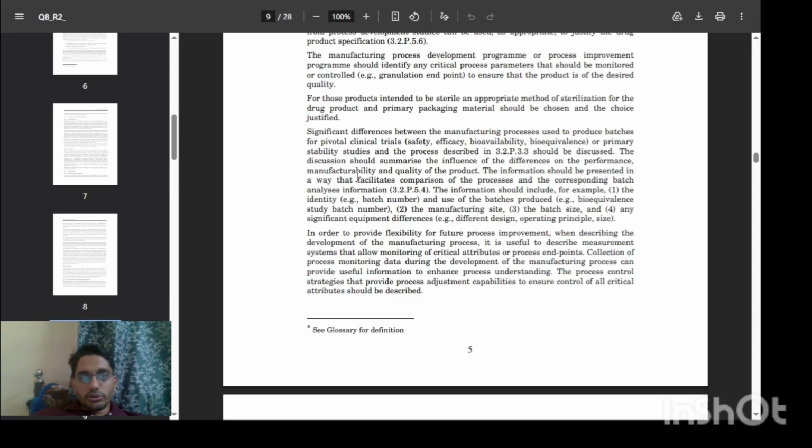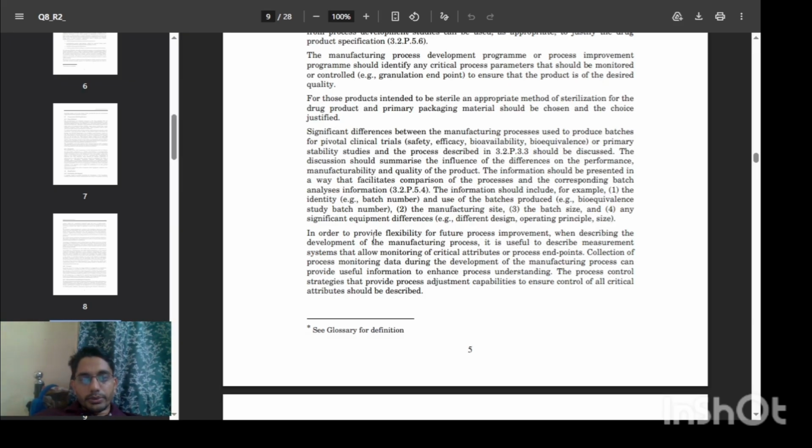The discussion should summarize the influence of the differences on the performance, manufacturability and quality of the drug product. The information should be presented in a way that facilitates comparison of the process and corresponding batch analysis information. The information should include the project name, the identity, that is batch number, use of batch as produced, that is the equivalent batch number, the manufacturing site, the batch size, and any significant equipment differences.